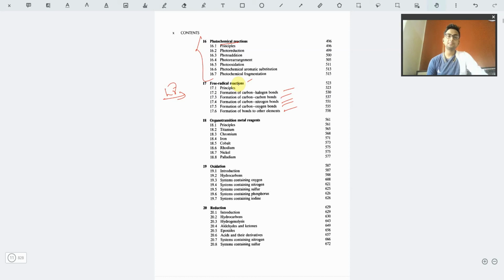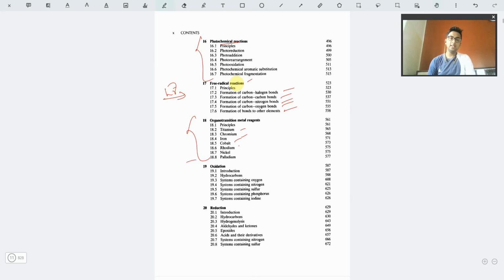Now, organo transition metal reagents. This part is obviously not required by any of you, because it is not in any undergraduate or maybe postgraduate syllabus. Organic reactions involving iron we don't study here, and those questions won't be asked in any of the competitive exams. So titanium, chromium, iron, cobalt, all these organic transition metals, you may just go through it, give it a read, but it is not required. If you want, you can skip that also.